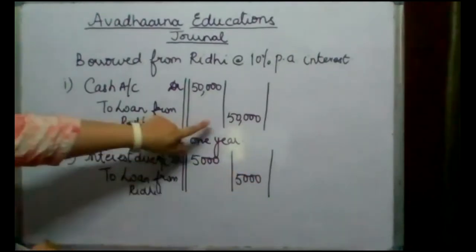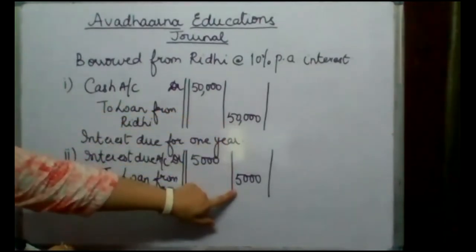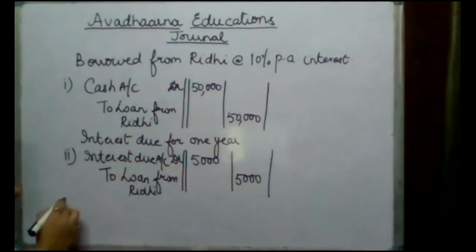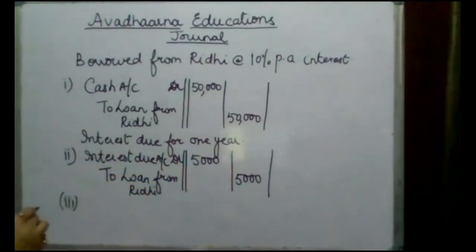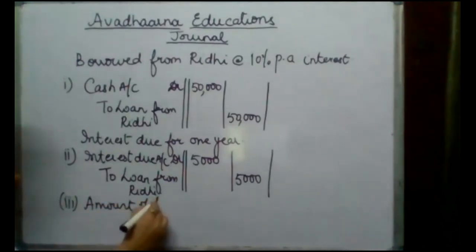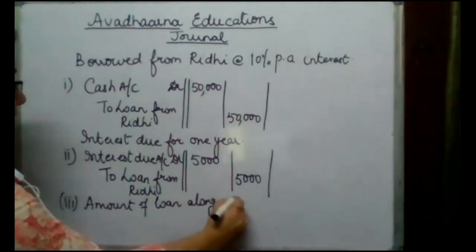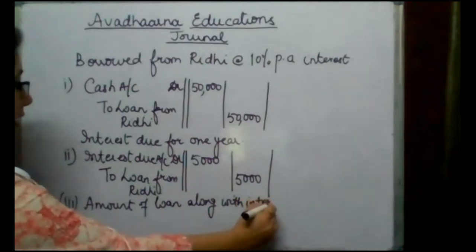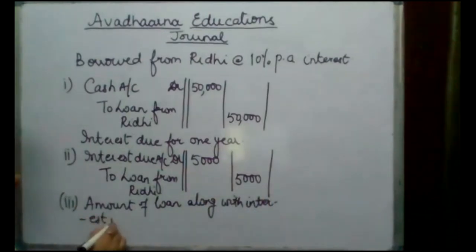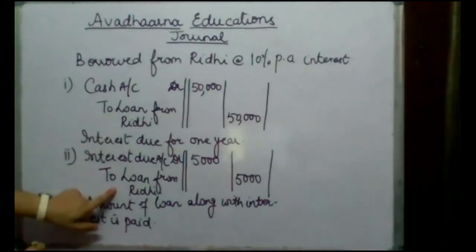Now beta, how much total loan do you have to pay? 50,000 original and 5,000 interest on it. And if I now say, let's say, as the third entry, that the amount of loan along with the interest is paid off, that means we are paying this amount of loan and this interest also.